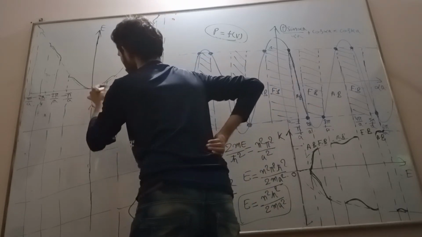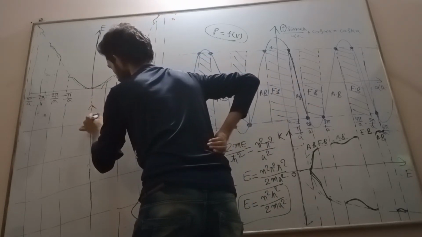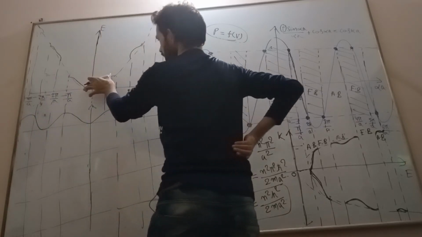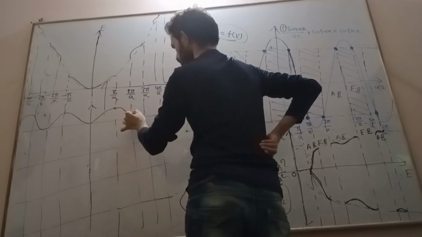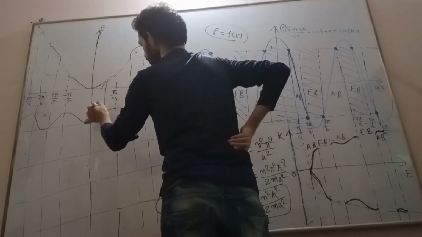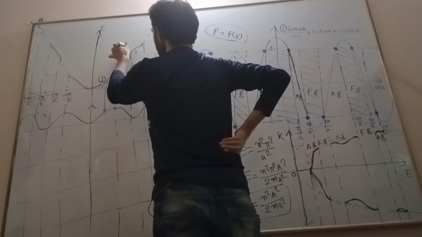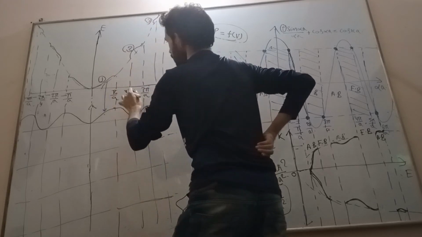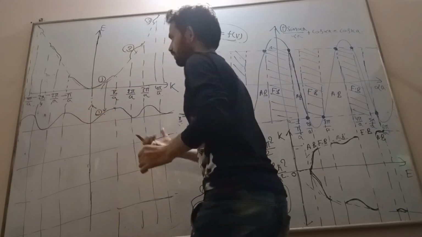We will extend it up to the bottom, and then draw the wave function corresponding to each allowed energy band. This is the wave function corresponding to this allowed energy band. This is first, this is second, and this is my third. For the first, this one is my wave function.